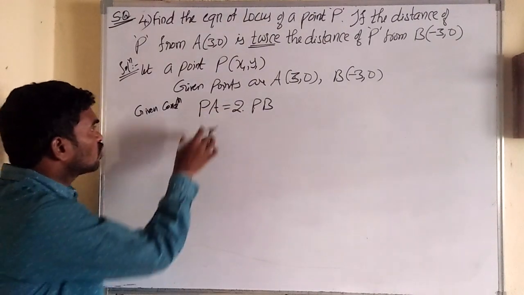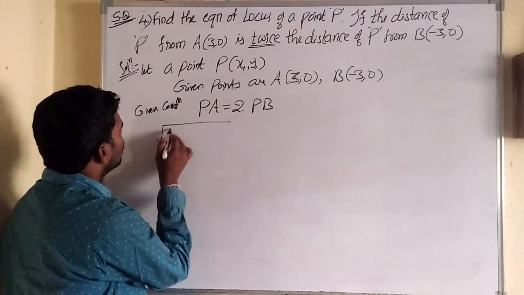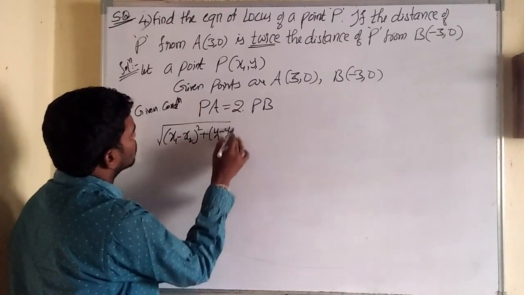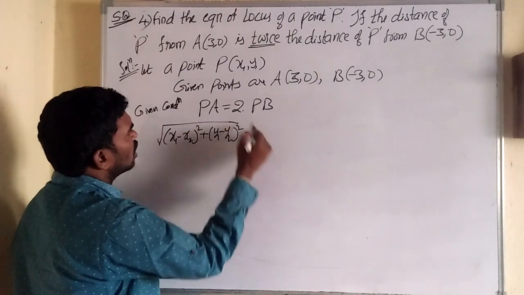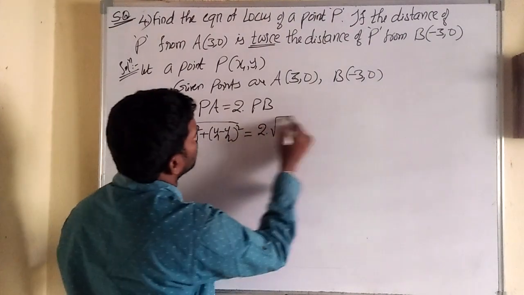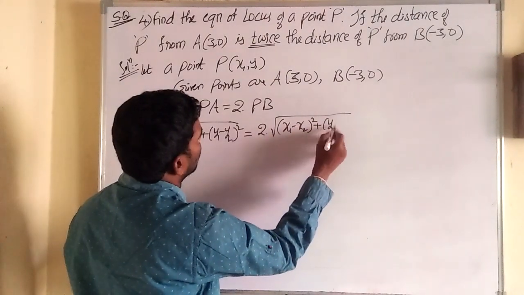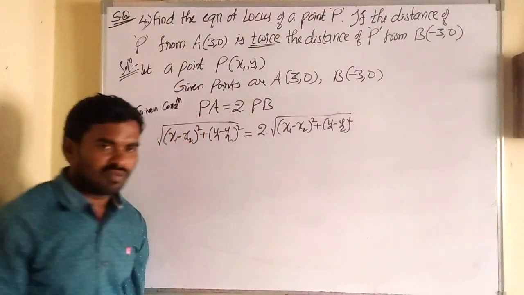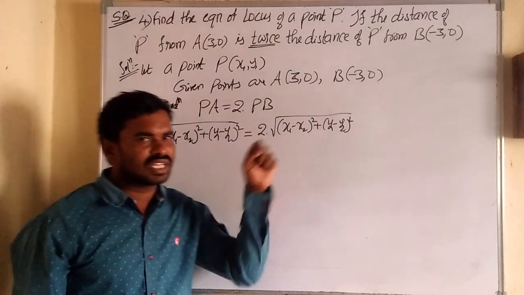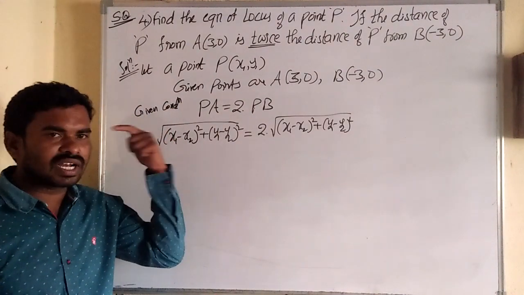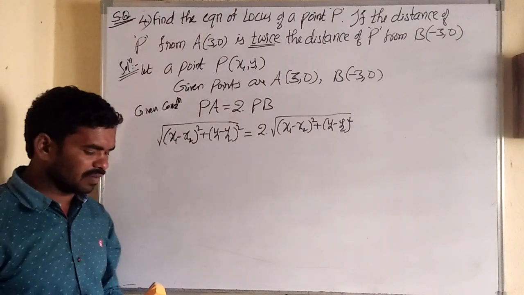What is the formula to find PA? Yes, very good. Square root of x1 minus x2 whole square plus y1 minus y2 whole square is equal to 2 times, and the PB formula is also the same formula, x1 minus x2 whole square plus y1 minus y2 whole square. Why am I always writing the formula? That is for you, because if you write it many times, you can remember the formula easily without rote learning.